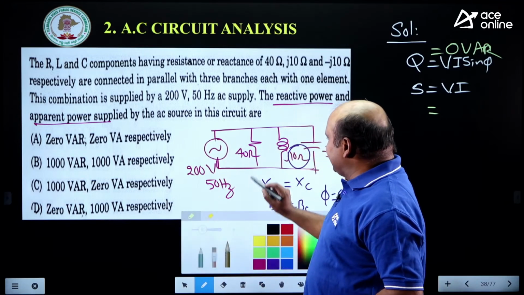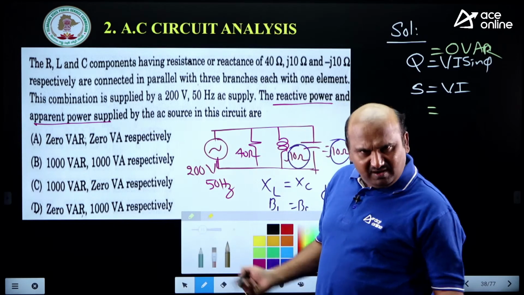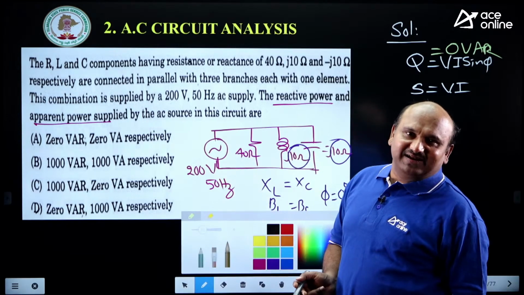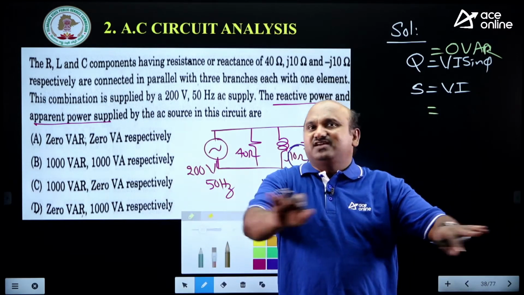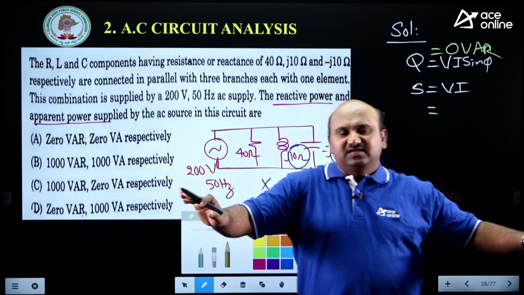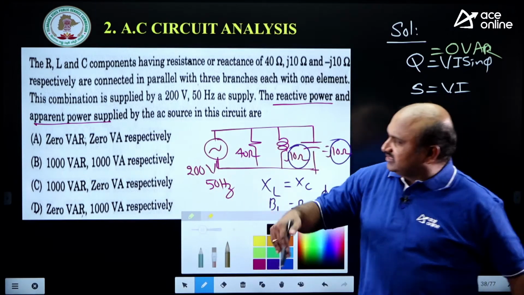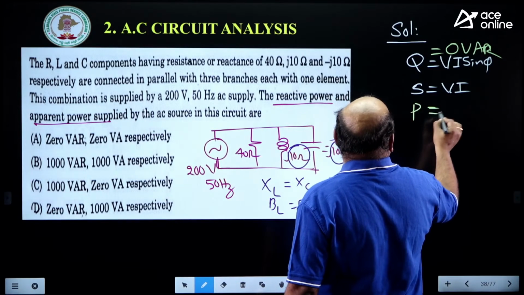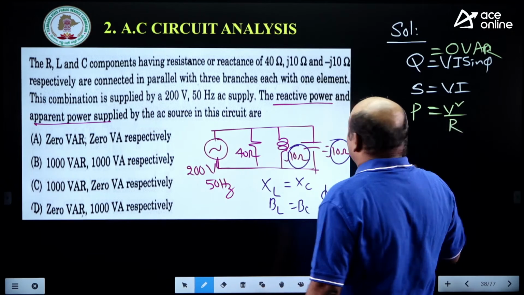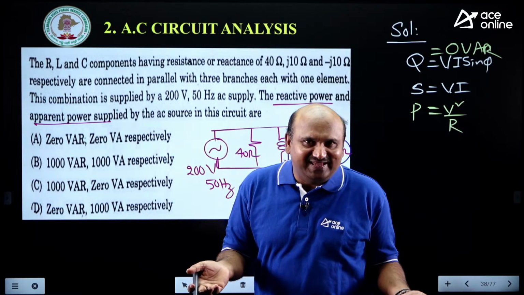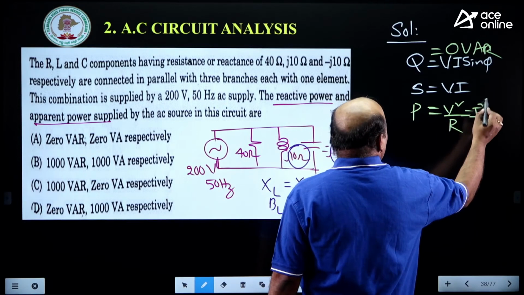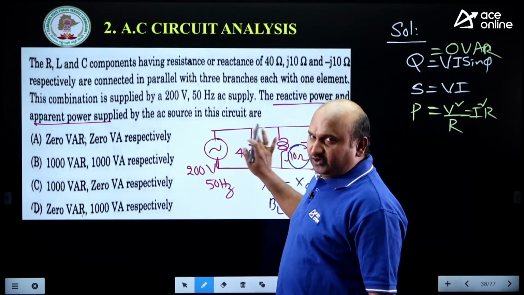Active power I can easily identify here. V square by R, that is the active power, which is the same as apparent power. There is no reactive power. My network is not having any reactive power, so only active power exists, which is nothing but the apparent power. That's why P is directly V square by R. You need not consider VI cos phi here. Both are the same, V square by R or I square R also.